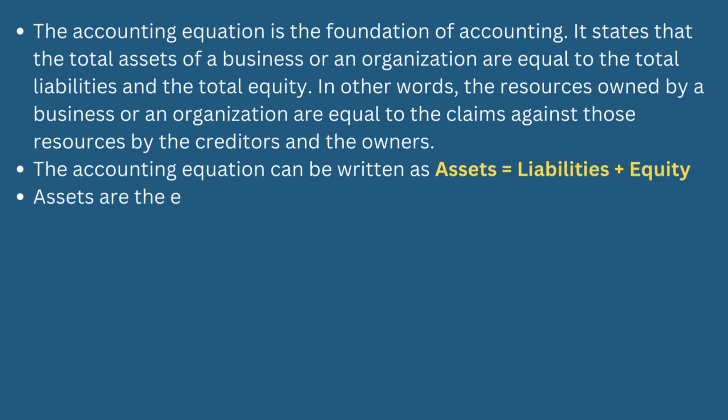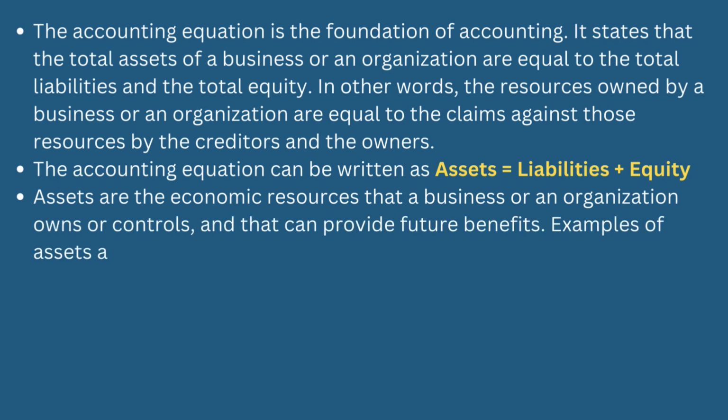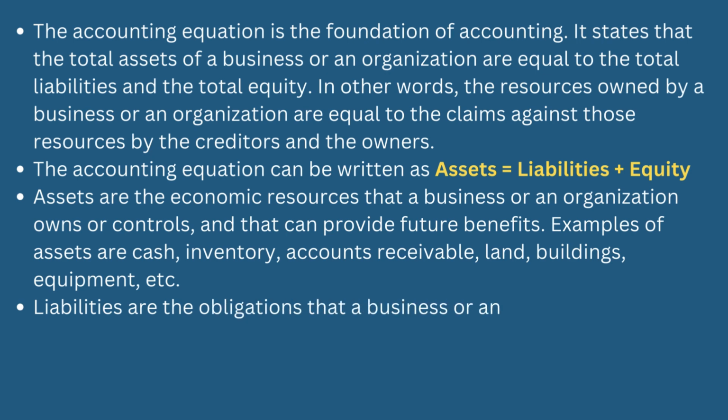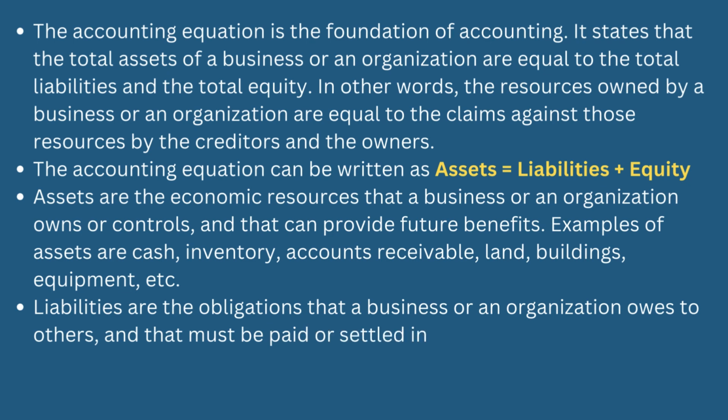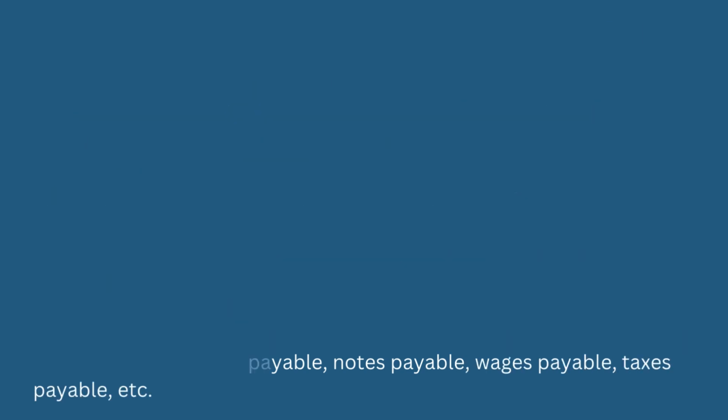Assets are the economic resources that a business or an organization owns or controls, and that can provide future benefits. Examples of assets are cash, inventory, accounts receivable, land, buildings, equipment, etc. Liabilities are the obligations that a business or an organization owes to others, and that must be paid or settled in the future. Examples of liabilities are accounts payable, notes payable, wages payable, taxes payable, etc.